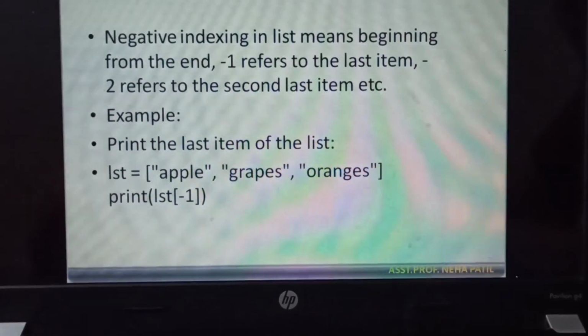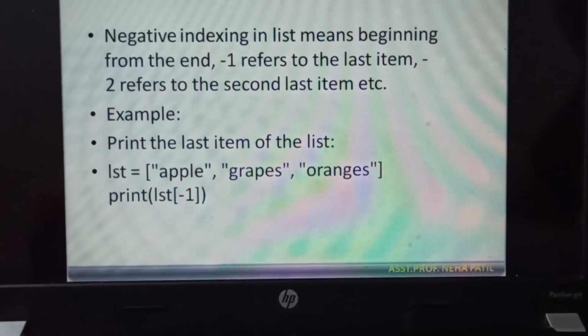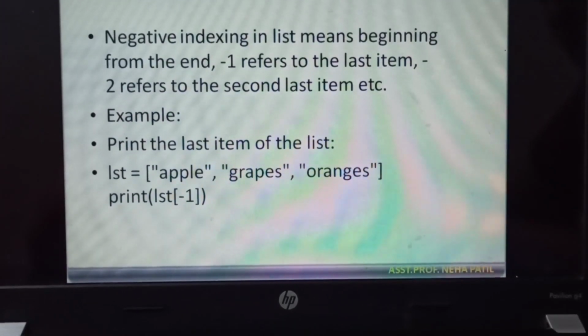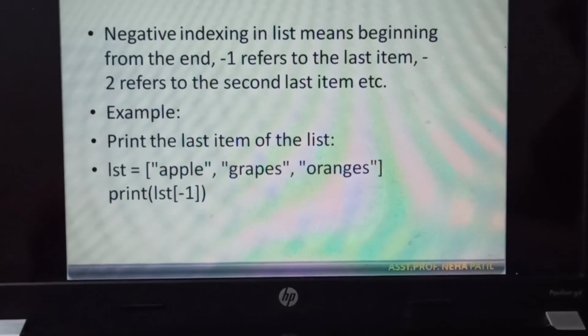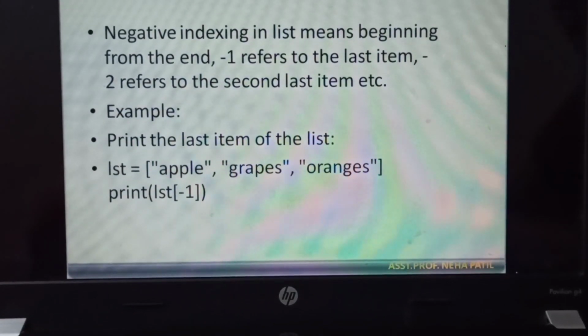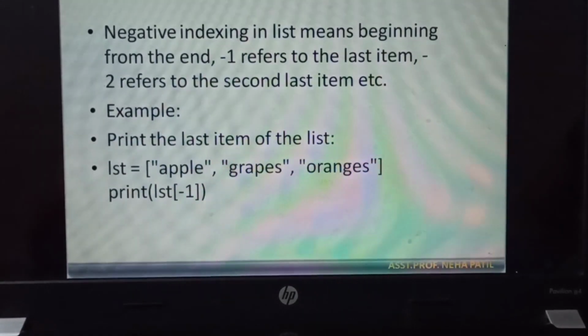So here -1 refers to the last item, -2 refers to the second last item, and in this way we can proceed till the first item here. So if I want to print the last item, then just in square brackets we have to mention that number -1. So it is going to point to the last string or last item present in the list.